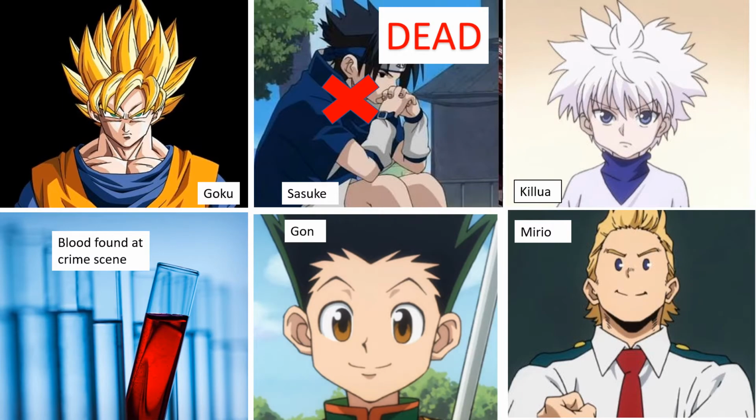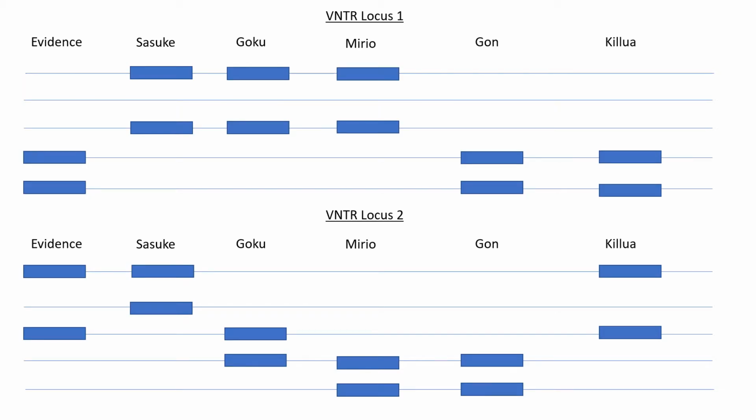The DNA of all 4 suspects and Sasuke, the victim, was taken to the lab and amplified for 2 different VNTR loci, which stands for variable number of tandem repeats, and ran on separate gels. The DNA of these individuals was then compared to that found at the crime scene. These are the results of what we found.